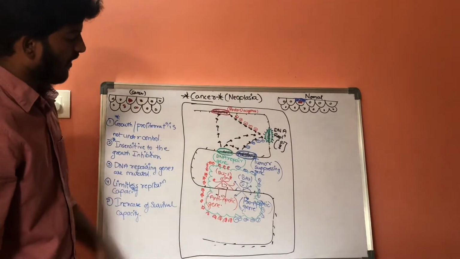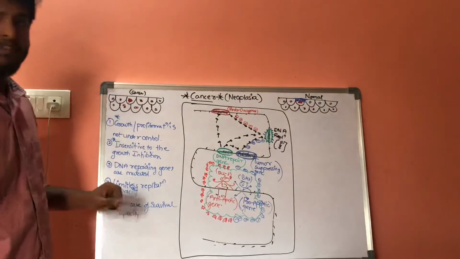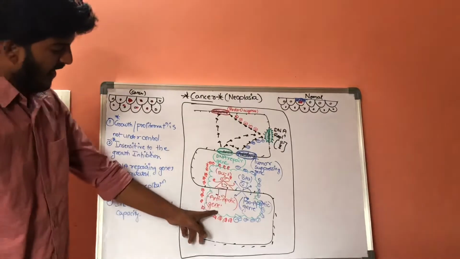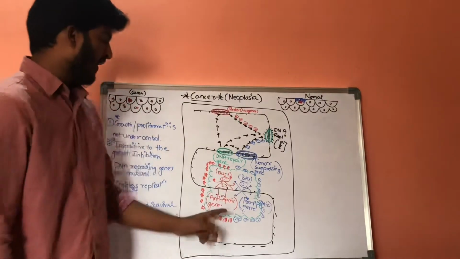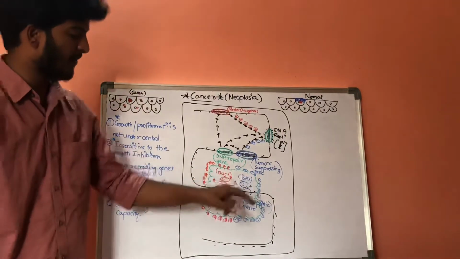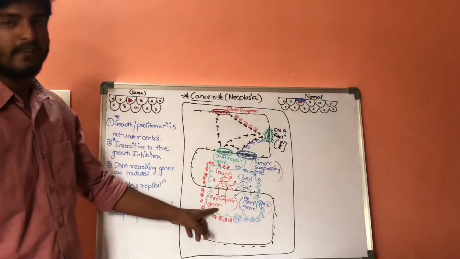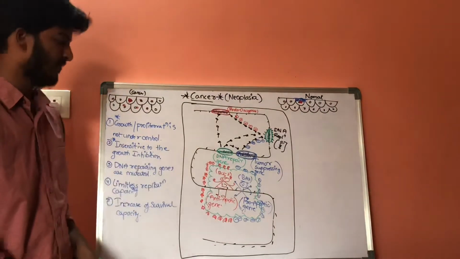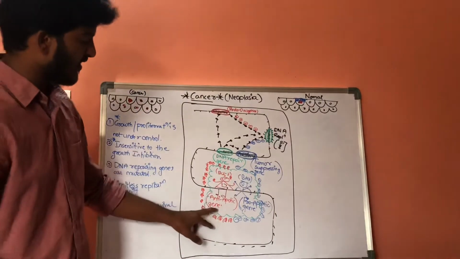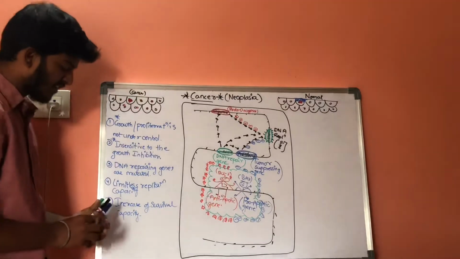Whenever these anti-apoptotic genes are activated, it increases the survival capacity. Simultaneously, it also inhibits the pro-apoptotic genes. Inhibiting the pro-apoptotic genes while stimulating the anti-apoptotic genes increases the survival capacity.